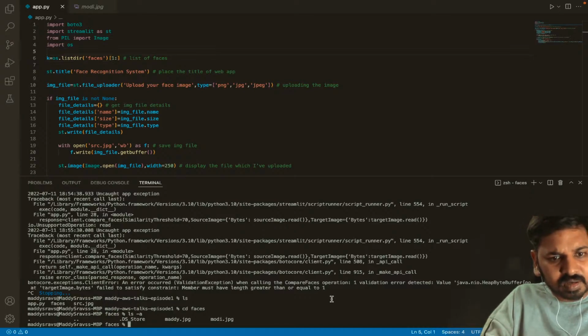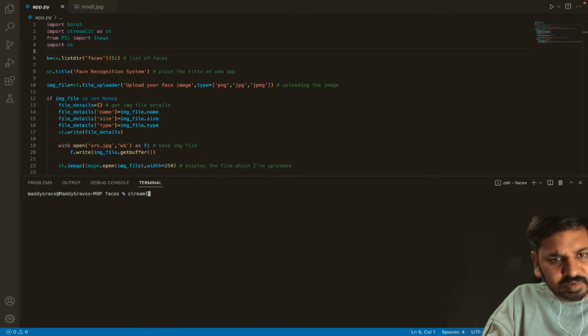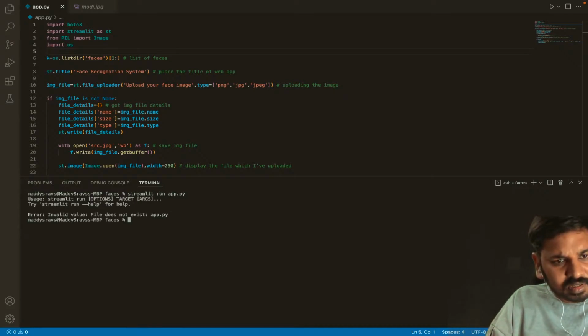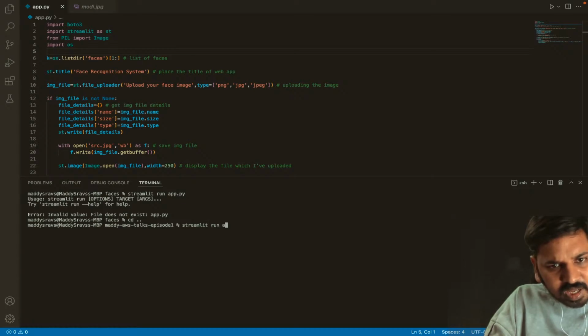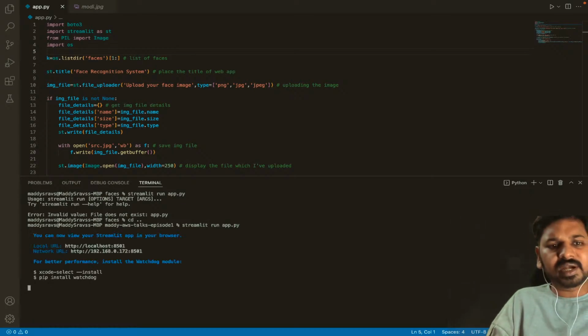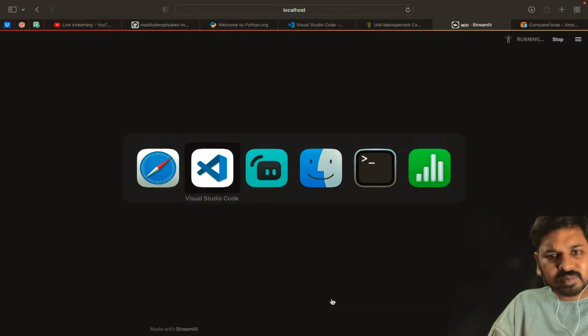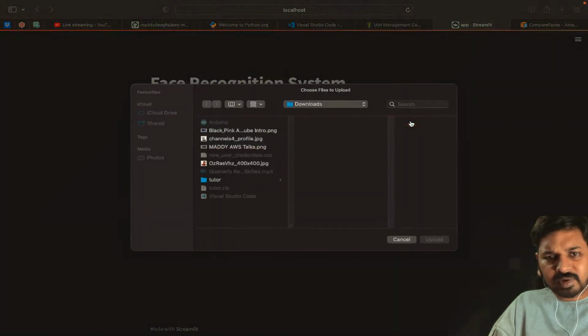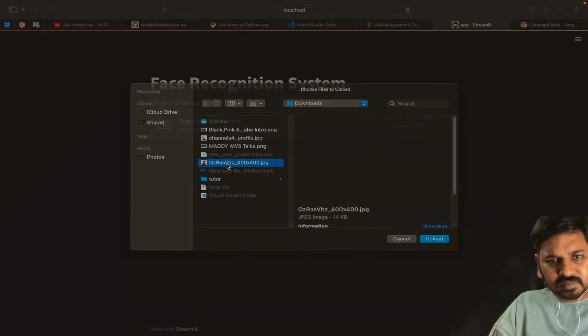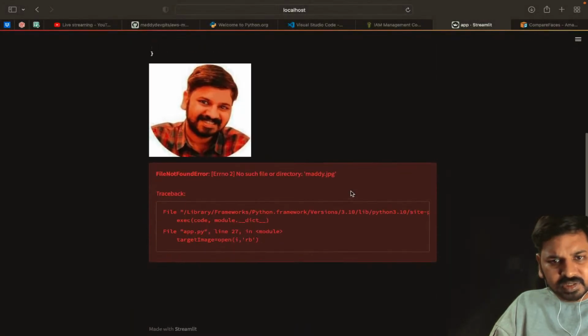Now let me run this program: streamlit run app.py. This will be running fine, and here we have to browse the file. Let me browse my image.